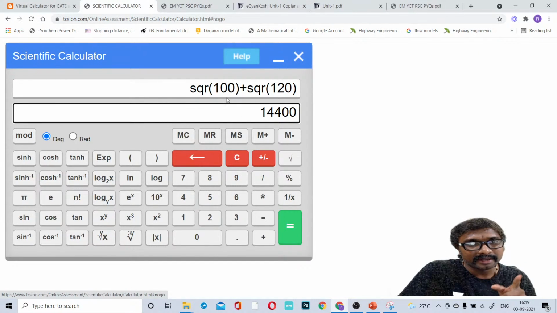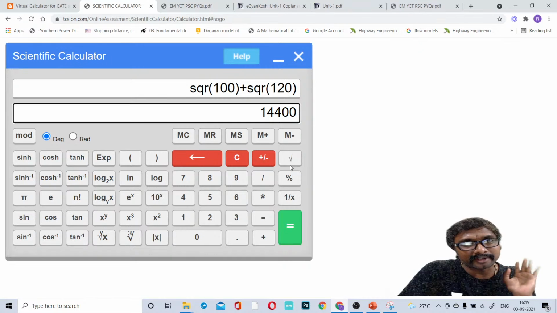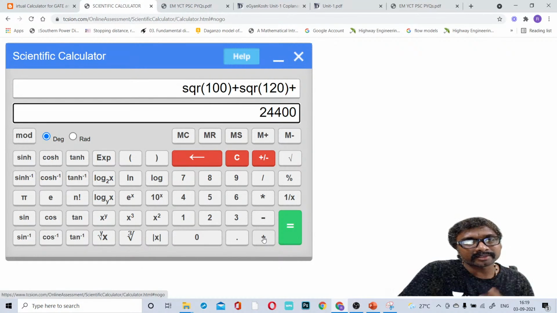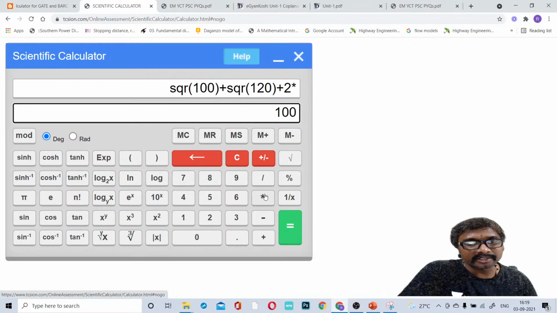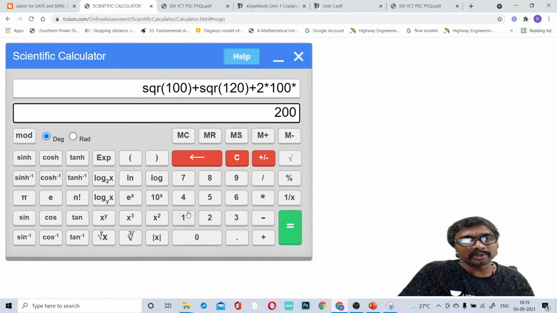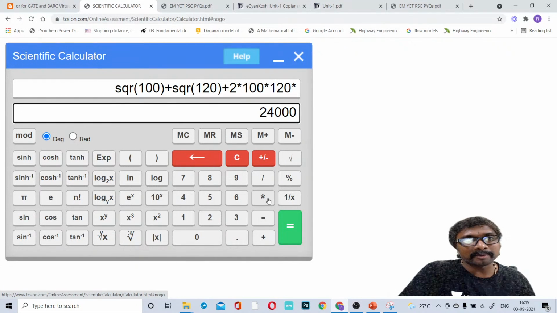X square you press it, right? So square of 100 plus the square of 120. Then again you go for plus 2 into 100 into 120, with the multiplication symbol each time.